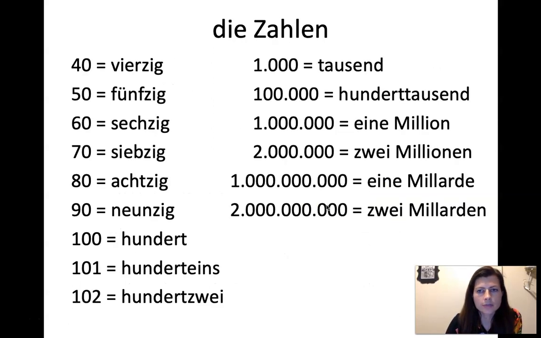And then we have some bigger numbers again. There's a couple of new things in here that weren't on the previous slide. So you have 40, 50, all those. And then there's 100, could be 100 or just 100. And then how do you make 101? That's 101, you just add on the eins. 102, you just add those on, right? And we got 1,000, 100,000, same way as in English. And then 1,000,000, it's actually feminine. So you say like eine Million. And then same with Milliarde, so feminine.